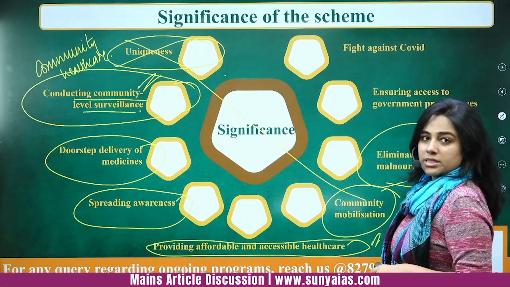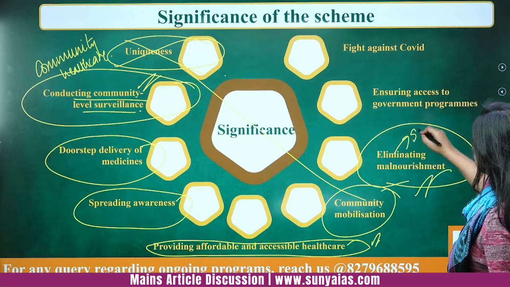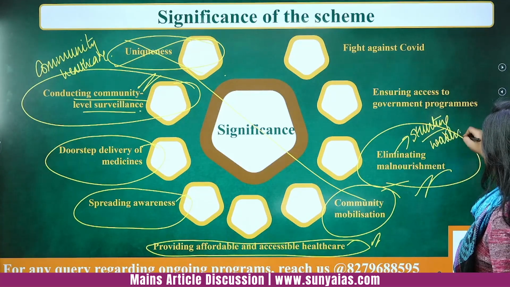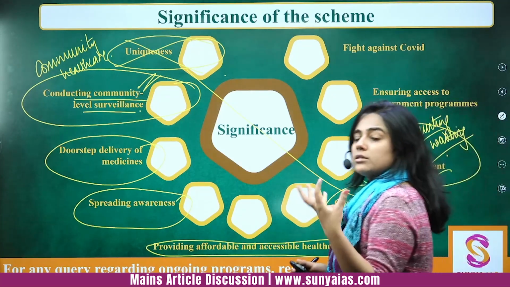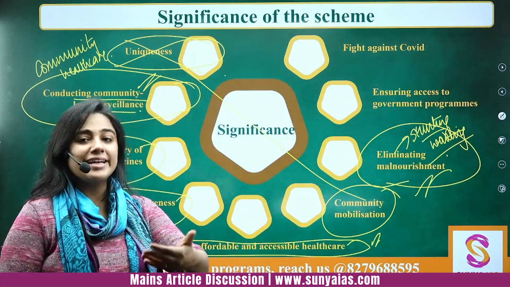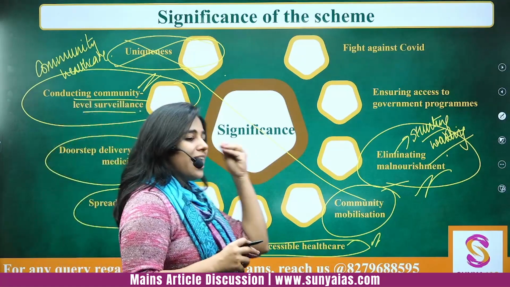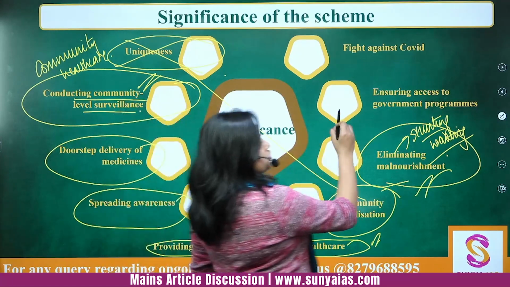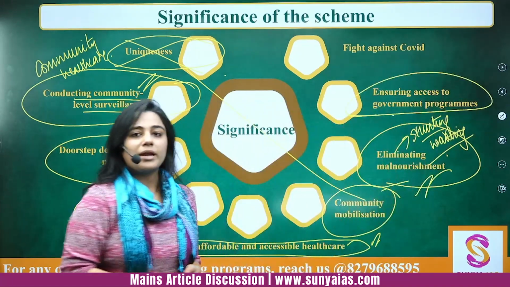Eliminating malnourishment. Here you can write that you find out about stunting, wasting and undernourishment at early stages by monthly detection of height, weight, etc. Even eye scans are done. Then ensuring access to government programs.